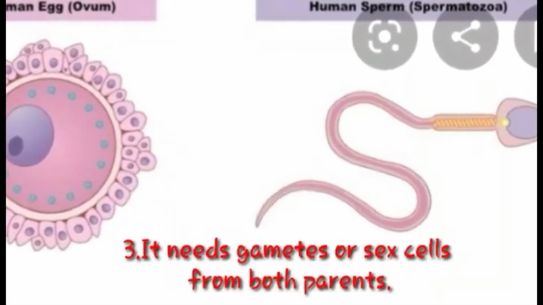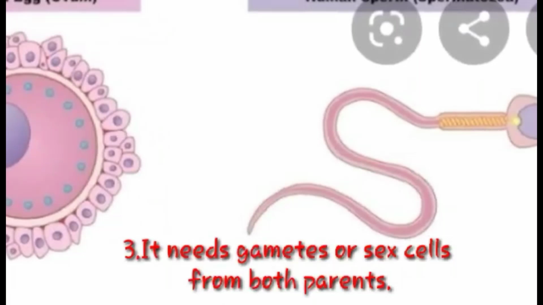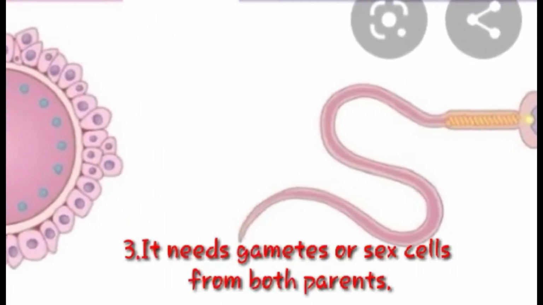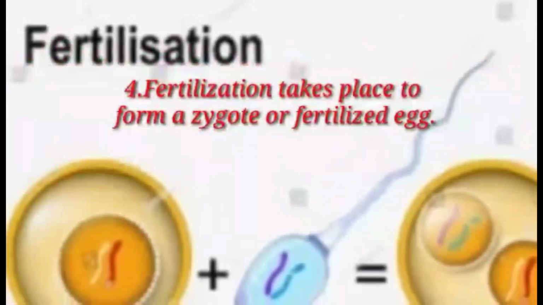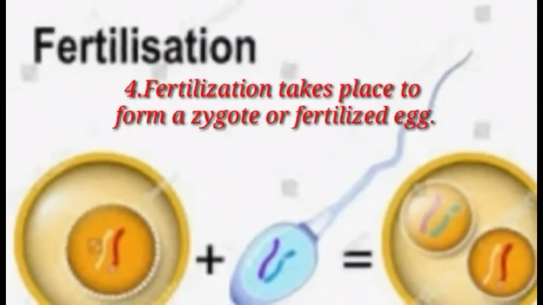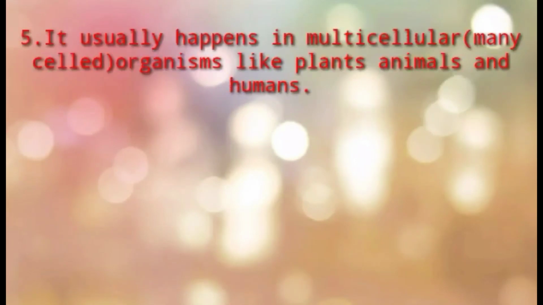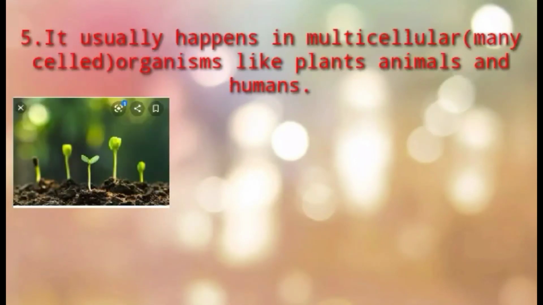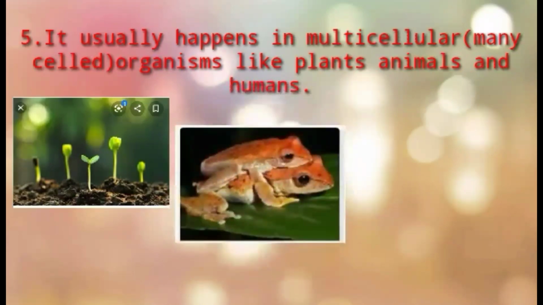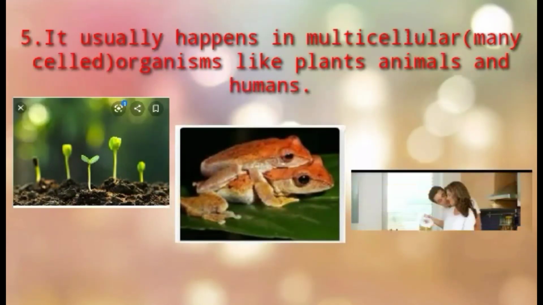It needs gametes or sex cells from both parents. Fertilization takes place to form a zygote or fertilized egg. It usually happens in multicellular or many-celled organisms like plants, animals, and humans.